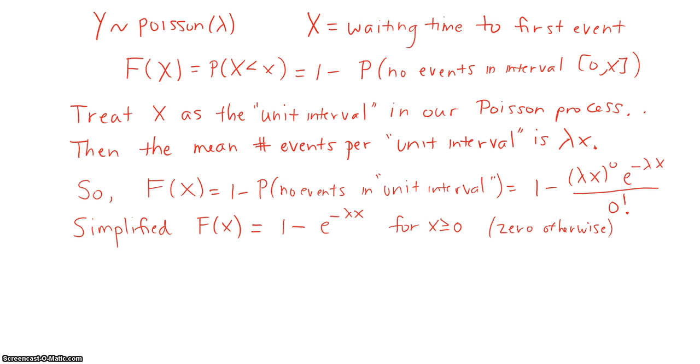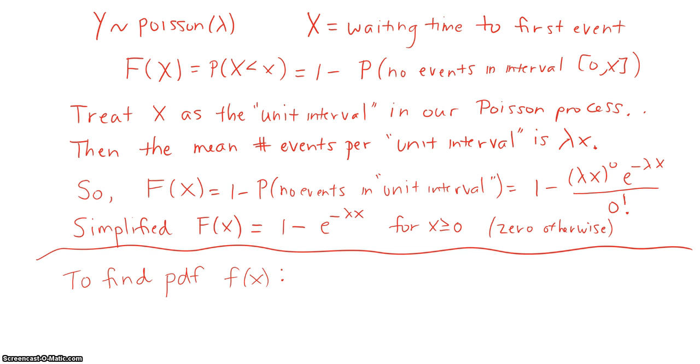And we can simplify this to show that big F of x is equal to 1 minus e to the minus lambda x for values of x that are greater than or equal to 0. And it's going to be 0 otherwise when x is less than 0. Now to find the probability density function, our PDF, little f of x, we can take the first derivative of our cumulative distribution function.